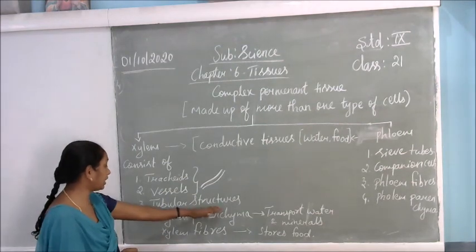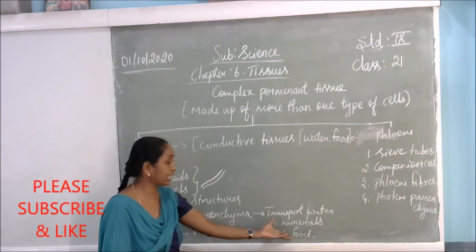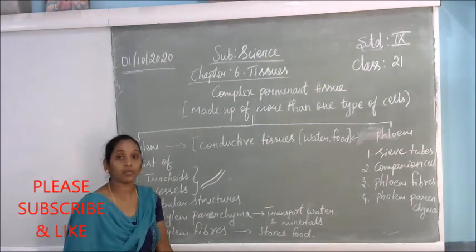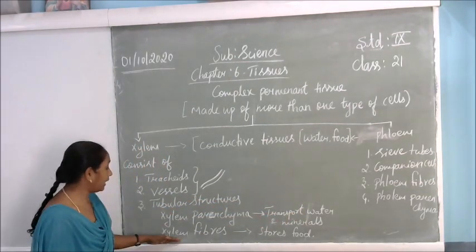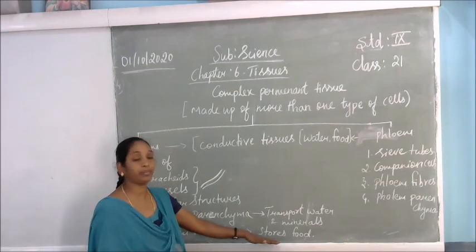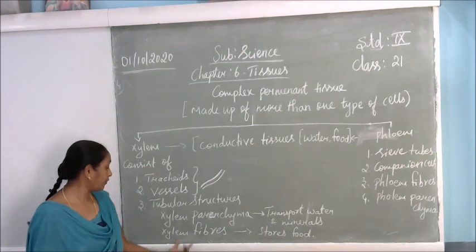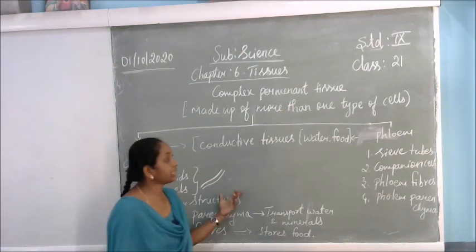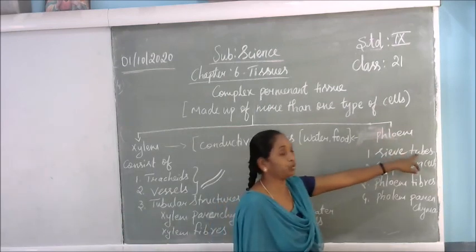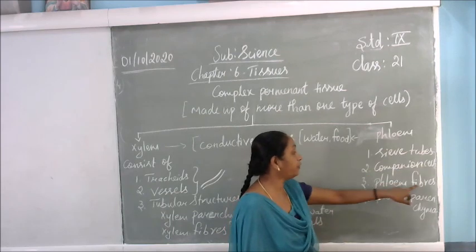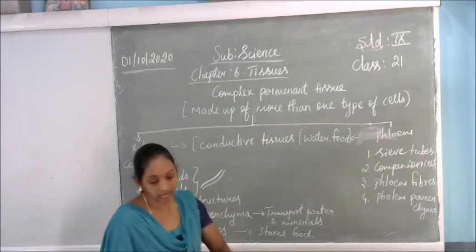But the xylem parenchyma is very important. The xylem parenchyma transports the water and the minerals absorbed from the soil to the other parts of the plant. Like that, xylem fibers also do a very important work: they store the food materials. Next is the phloem. Phloem consists of four elements: sieve tubes, companion cells, phloem fibers and phloem parenchyma. One by one we will see this in detail.